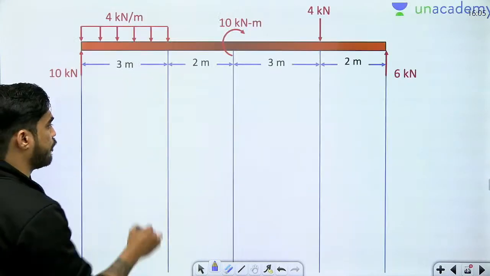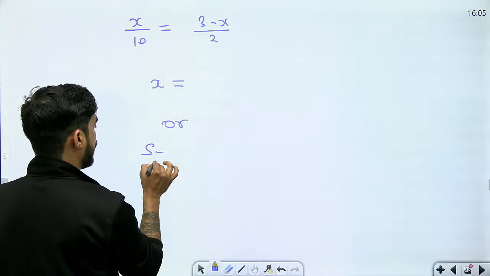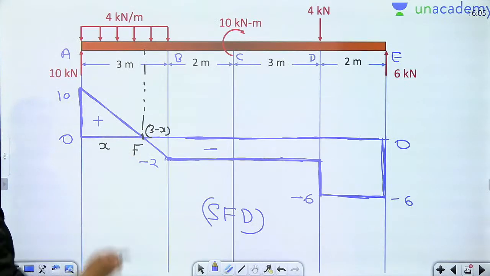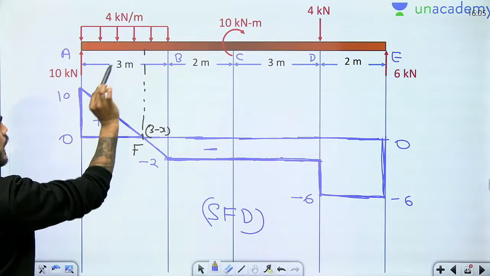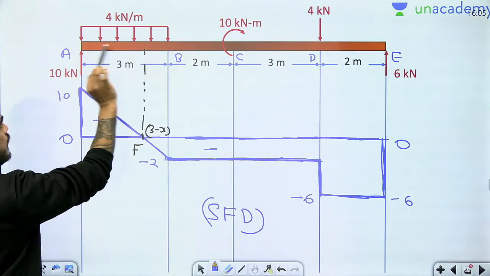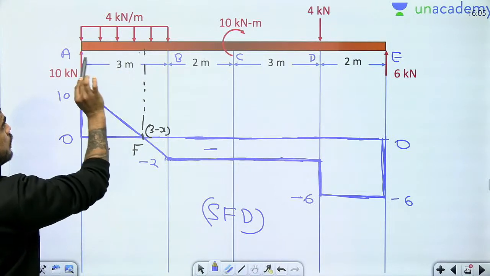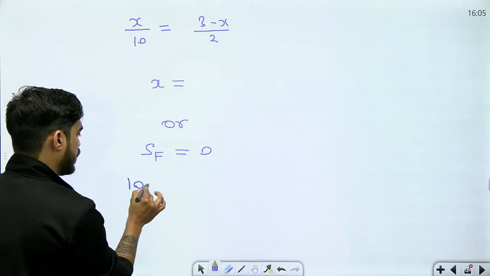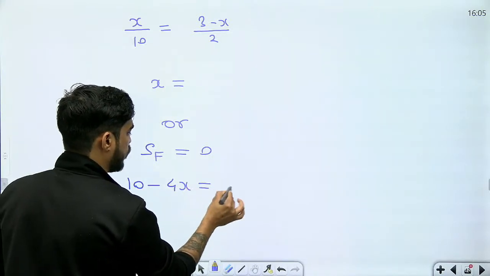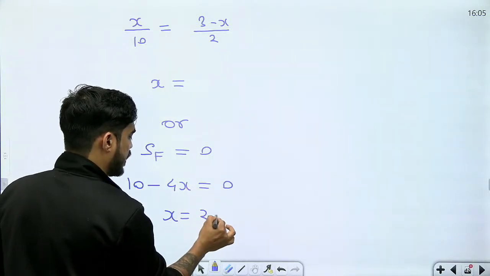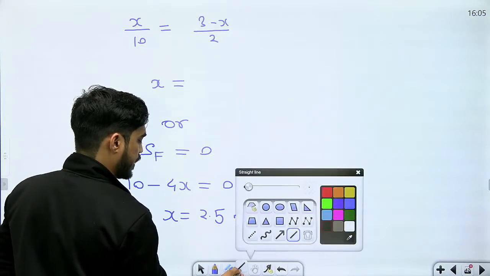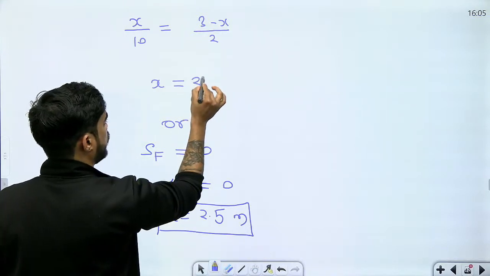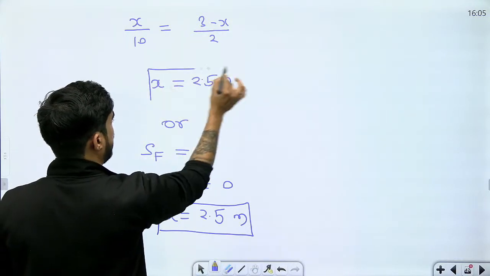Shear force at F will be equal to what? Shear force at F should be 0, right? Now how much shear force will come at F? 10 minus 4x, 10 minus UDL from here to here. So UDL from here to here will be how much? 4x. 10 minus 4x equals 0. X will be 2.5 meter. Okay, from here also you are going to get the same thing, 2.5 meter.